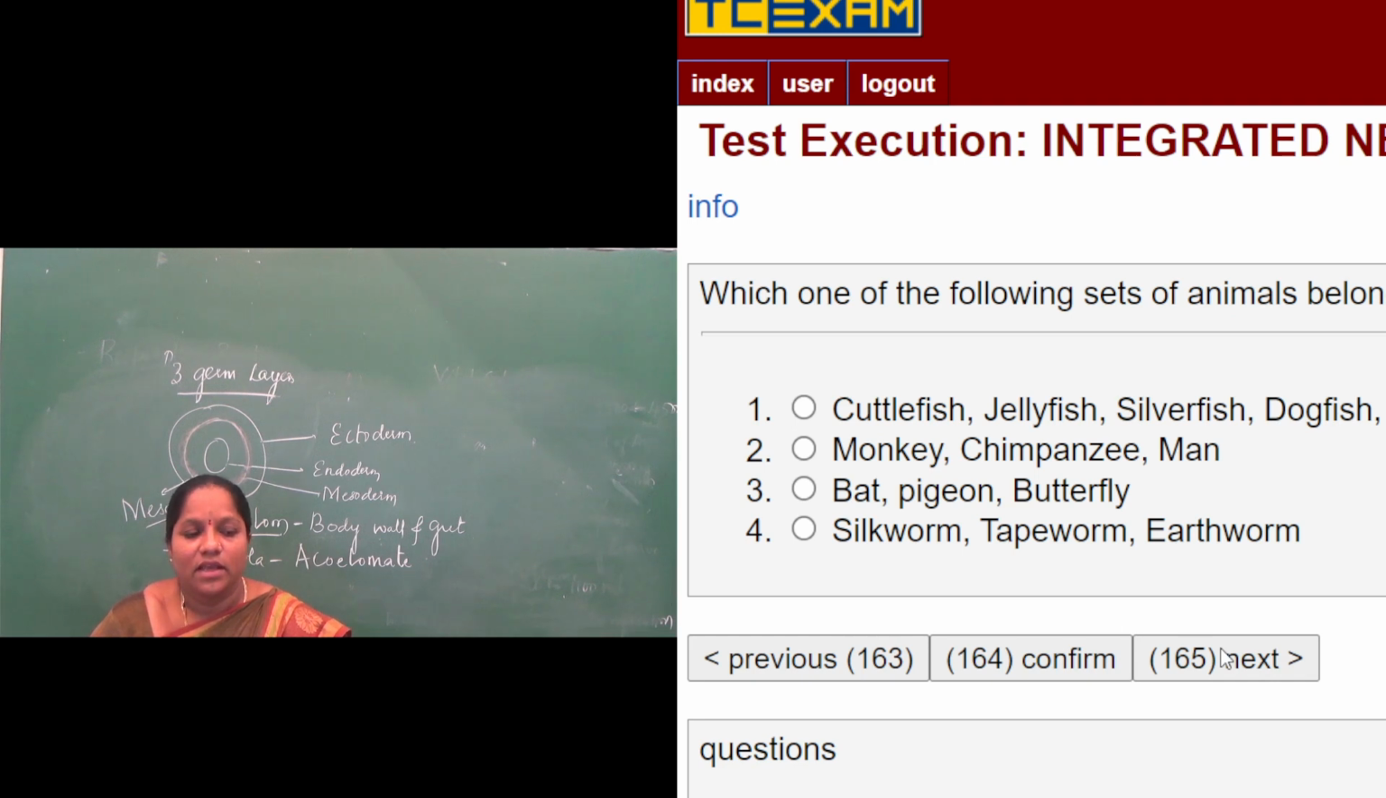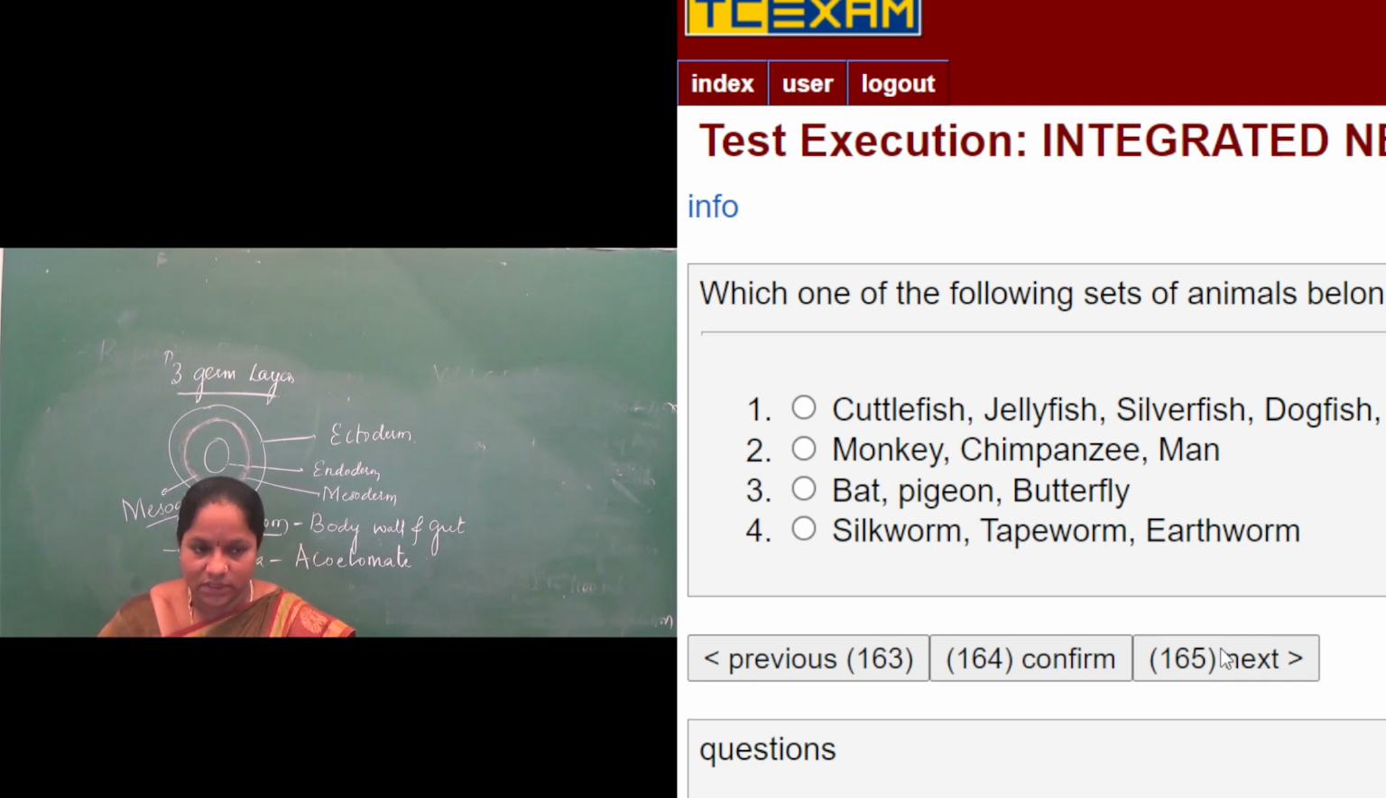Fourth one, silkworm, tapeworm, earthworm. Silkworm belongs again to phylum Arthropoda. Tapeworm belongs to phylum Aschelminthes. Earthworm belongs to phylum Annelida. So these also do not belong to the same taxonomic group. So the correct option for this question is the second: monkey, chimpanzee, man belong to the same taxonomic group.